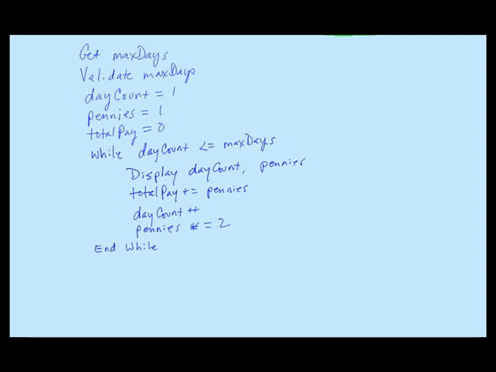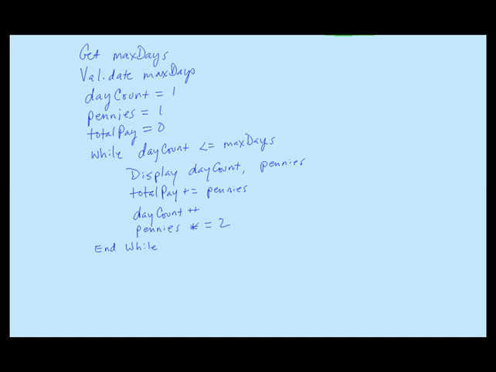Okay, well, before we continue, let's go back over the steps of this loop one more time just to make sure we understand what's happening. Okay, so the loop says we're going to iterate as long as day count is less than or equal to max days. And the first thing that we're going to do is display the value of day count and the value of pennies. Then we're going to accumulate the pay. We're going to add pennies to total pay. And then, getting ready for the next loop iteration, we increment day count and we double the value of pennies.